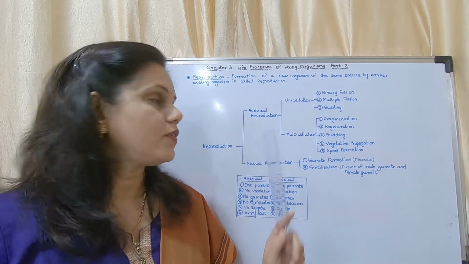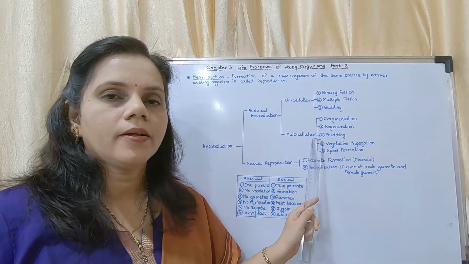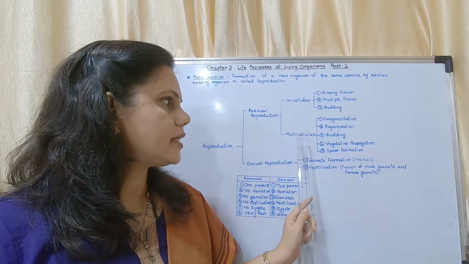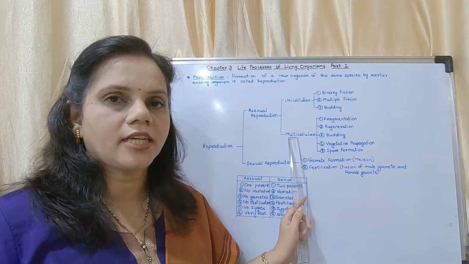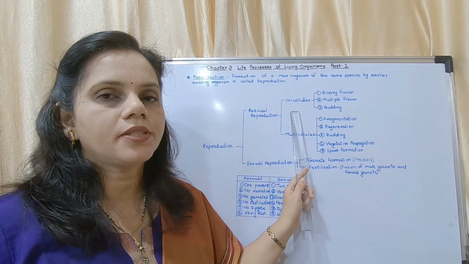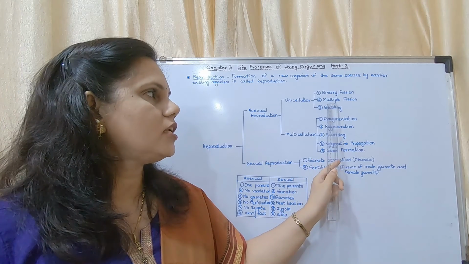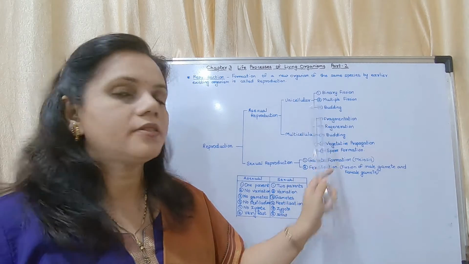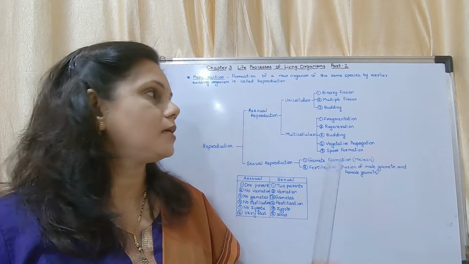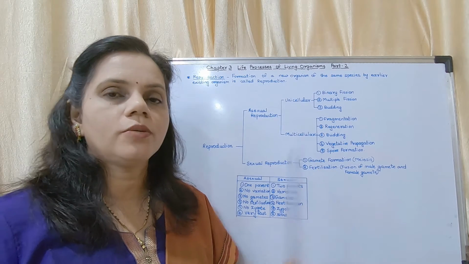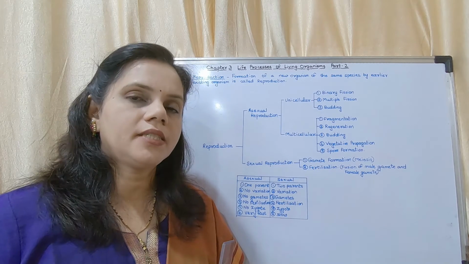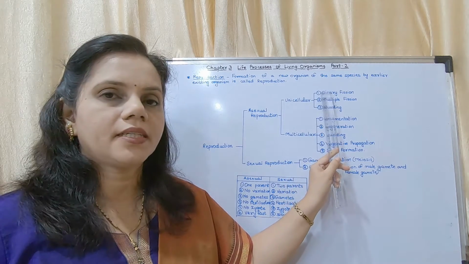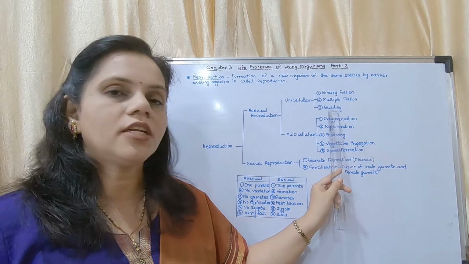Now in our syllabus, we have the study of some methods of asexual reproduction in unicellular organisms and multicellular organisms. What are the methods we have for our study? Unicellular means it is made up of only one cell. So in unicellular organisms, there are three methods: binary fission, multiple fission, and budding.